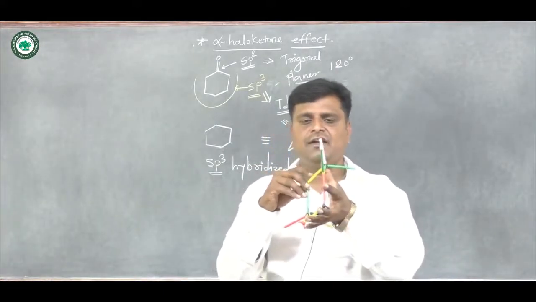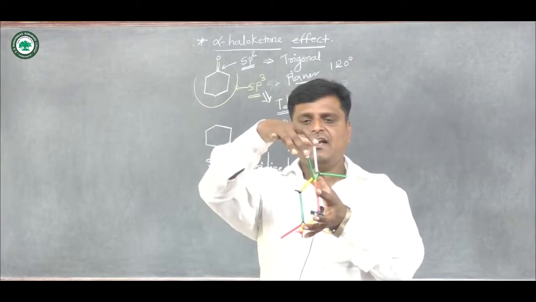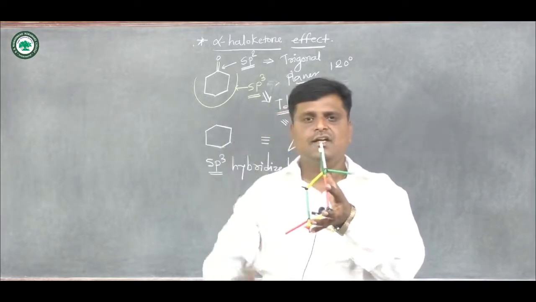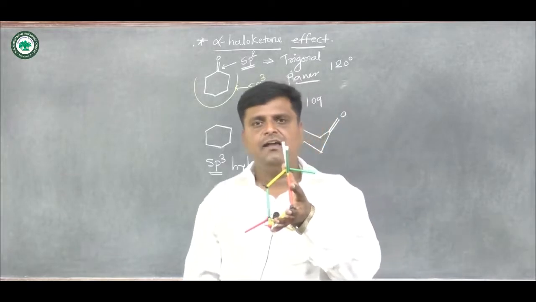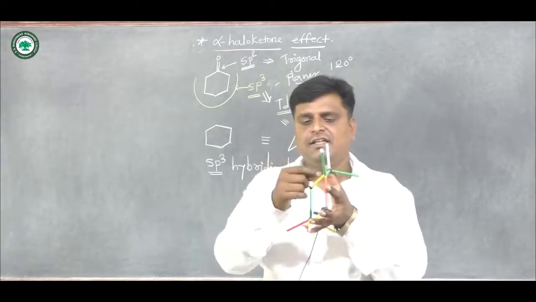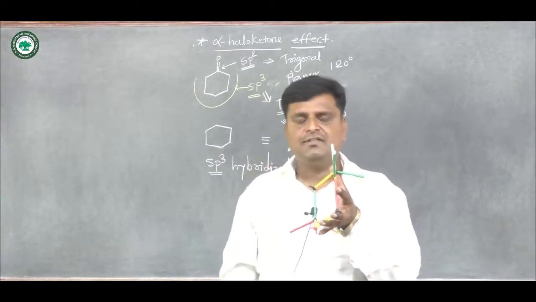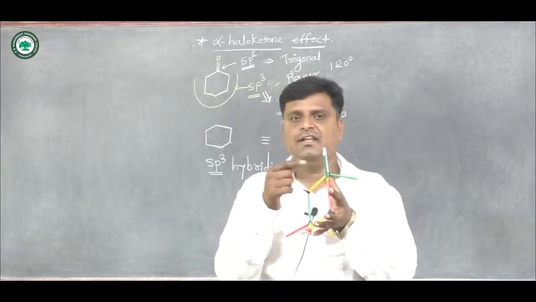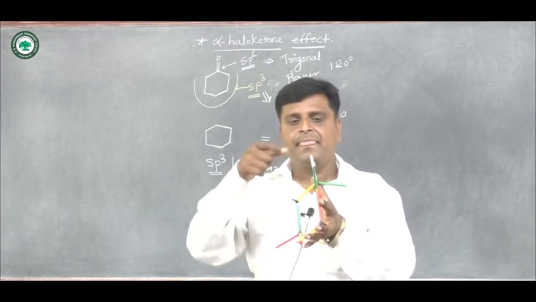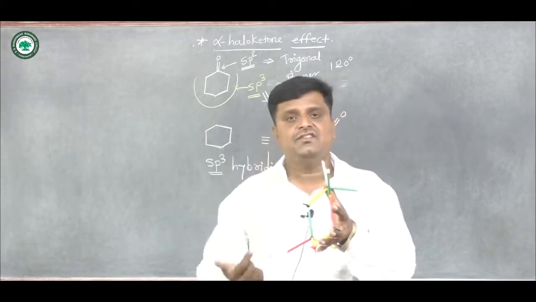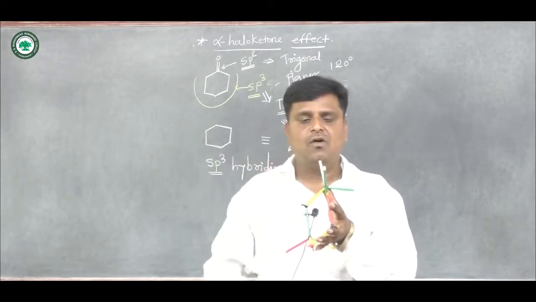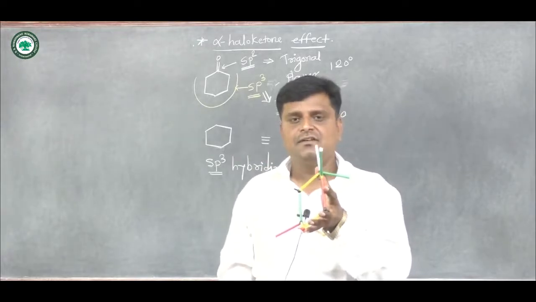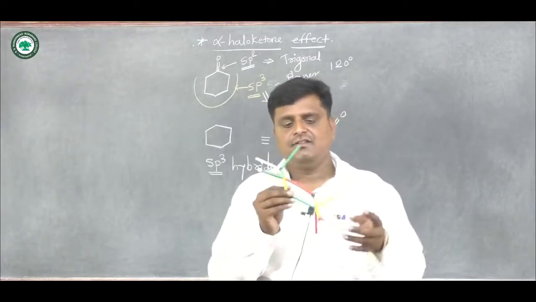At that time you see the dihedral angle between these two bonds is nearly eclipsed. Why? Because the sp2 carbon atom is present adjacent to the sp3 carbon atom. At that time the dihedral angle is changed, and both the bonds are somewhat eclipsed with each other.